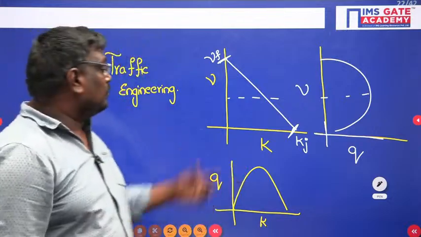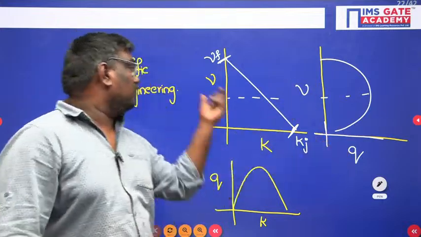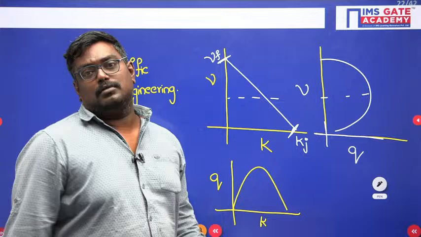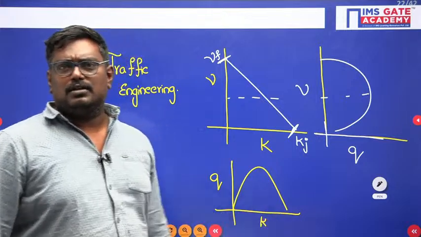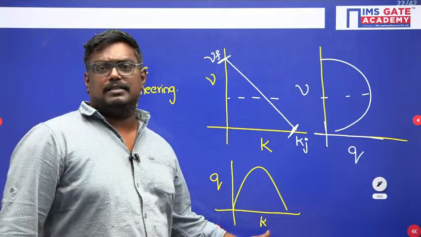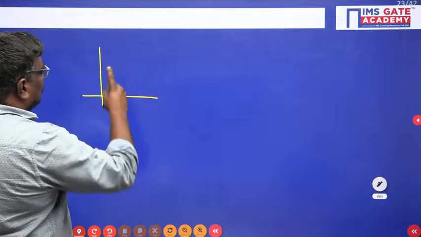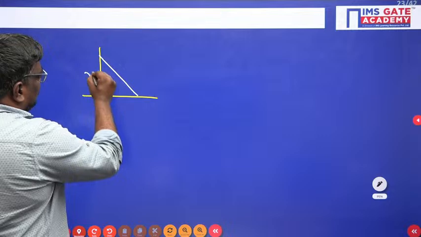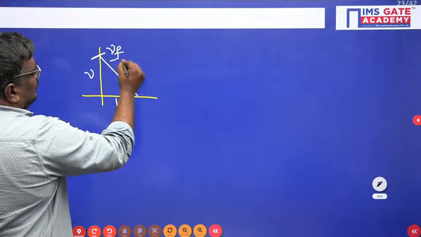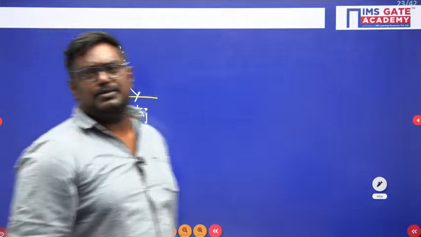One is the graph between velocity and density. The other one is between velocity and flow. Here, this is flow and K is density. Now when I talk about velocity and density, this is a graph between velocity and density. We call this the free flow speed, and we call this Kj, the jam density.